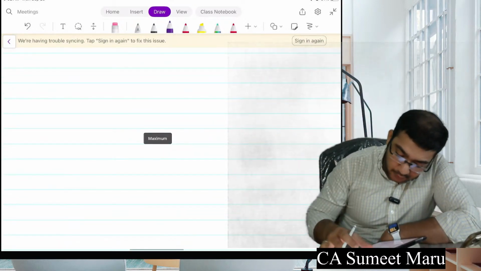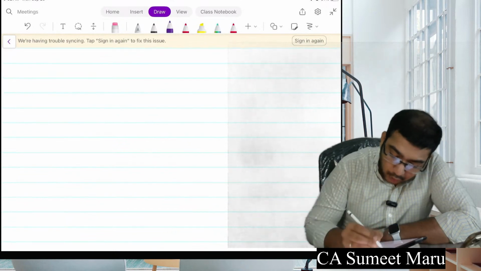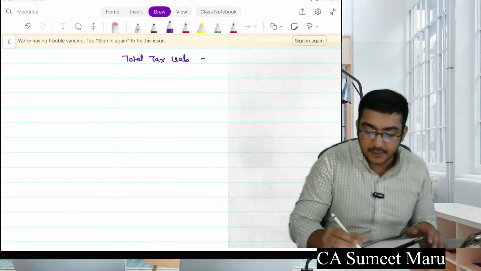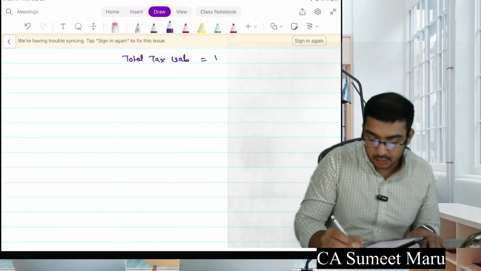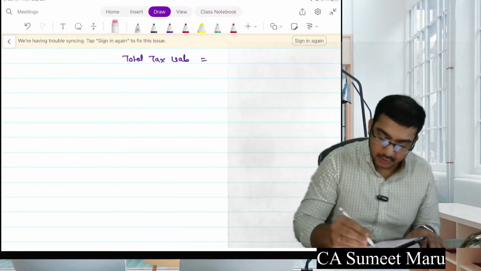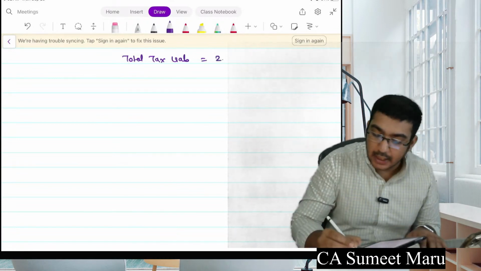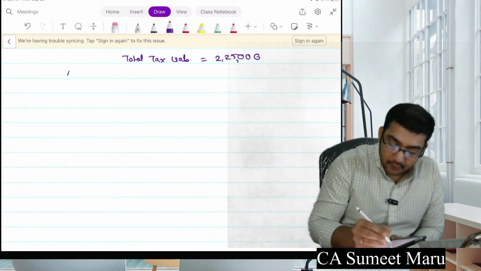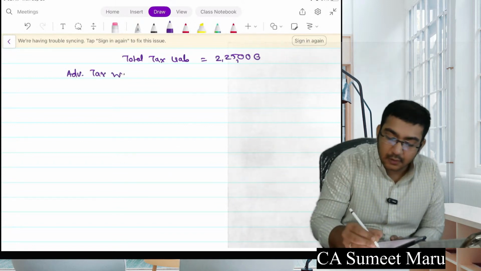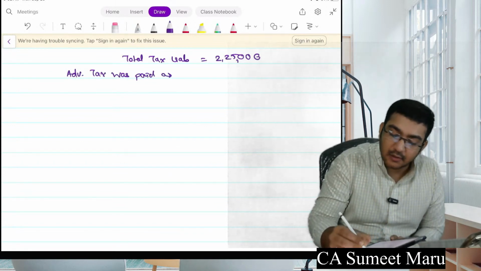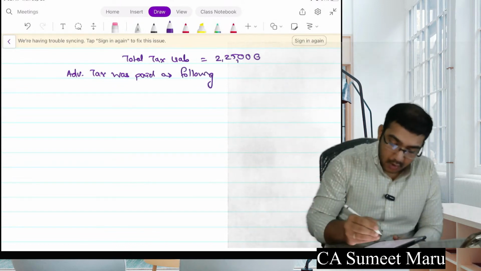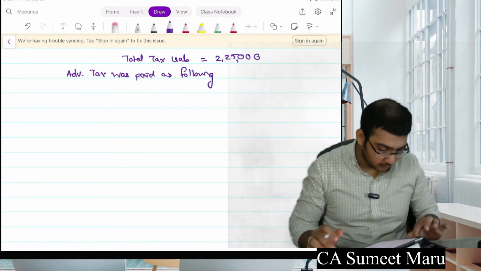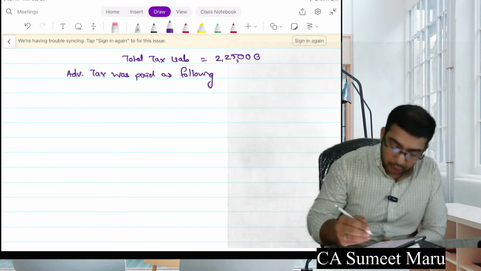Pay attention here, everyone now. Total tax liability is say 1 lakh. No, let me change it. Let's say it is 2,25,000. Okay, and advance tax was paid as following. Now let me just use a calculator as well. Write down the question with you if you want to.